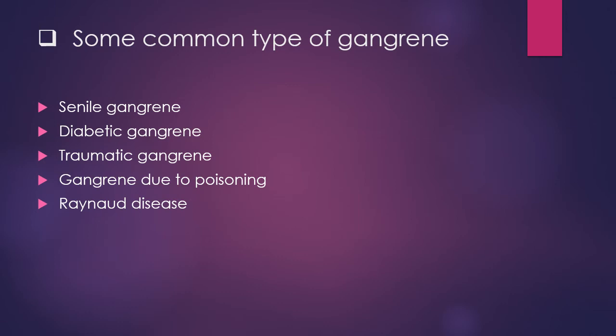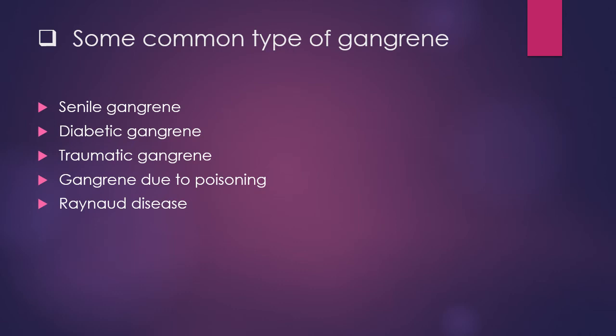Then the next one is diabetic gangrene. In a diabetic person, the glucose level of the blood is elevated, which can stimulate atherosclerosis and reduce the blood supply to the organ, and this develops necrosis. The elevated blood sugar level also provides a favorable condition to the pathogen. This gangrene is always the moist variety and it affects the limbs and soft organs of the body.